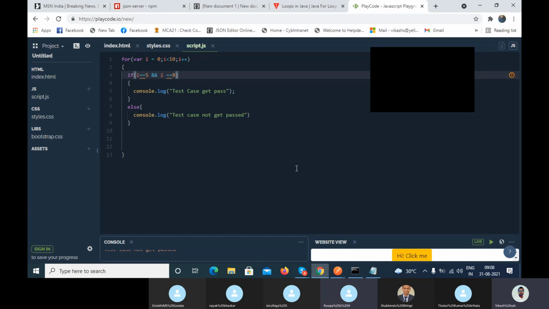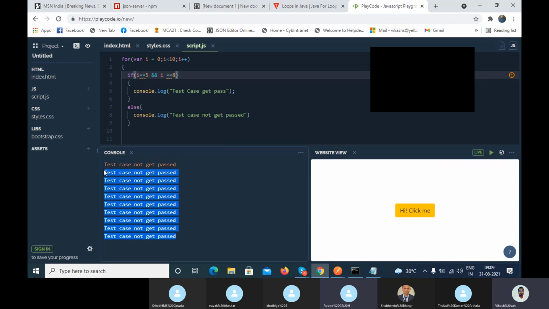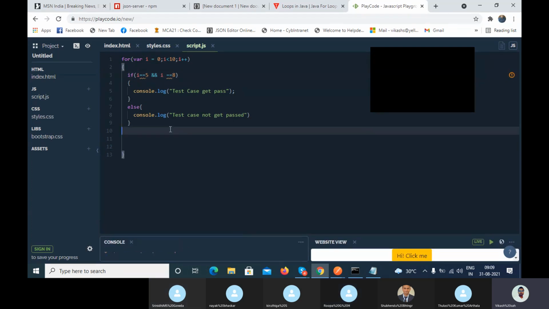Come again, ma'am. Yes, 0 to 9, the else part only will get executed because it is an AND operator. i equal to 5 and i equal to 8 at the same time, if that is there, then. Clear? Yes. Right? Now, I want to ensure that, okay.